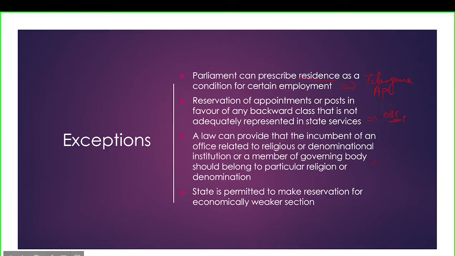That means the office bearer of any religious or denominational institution should be from the same religion. So such provision can be made by the state, which does not violate Article 16, because there are exceptions.